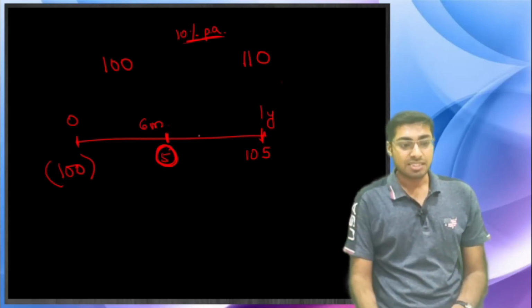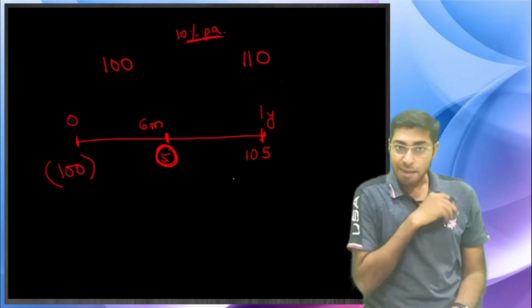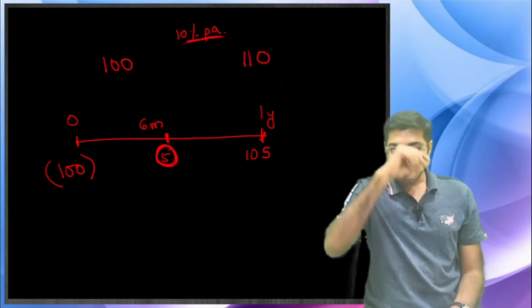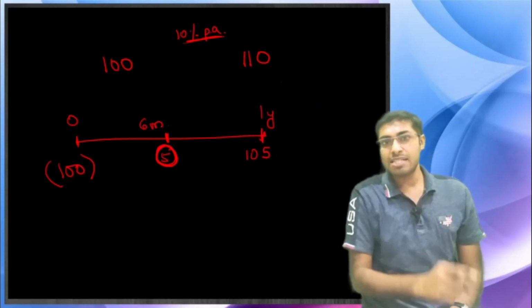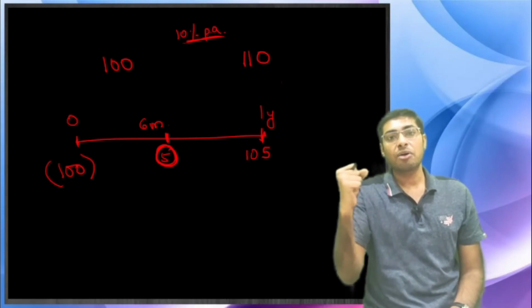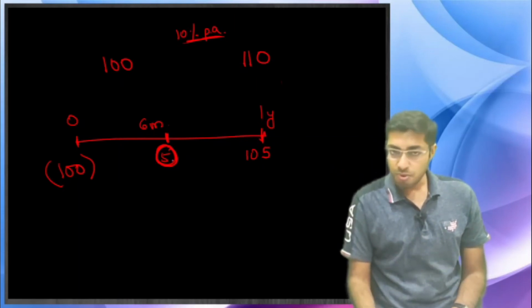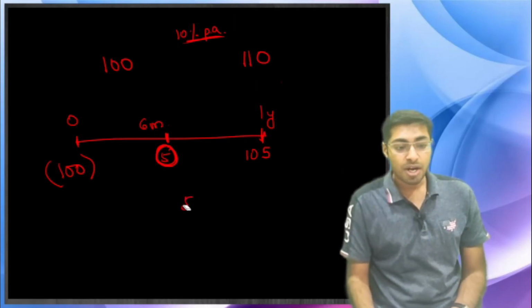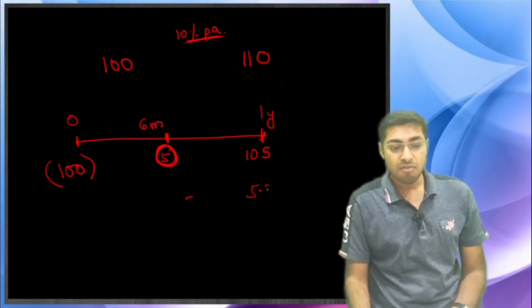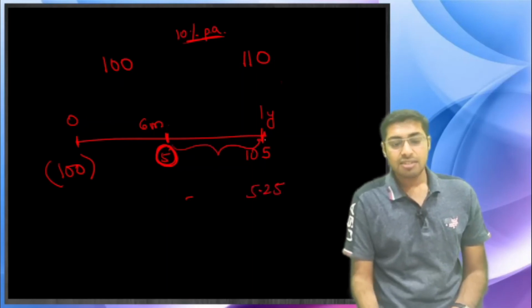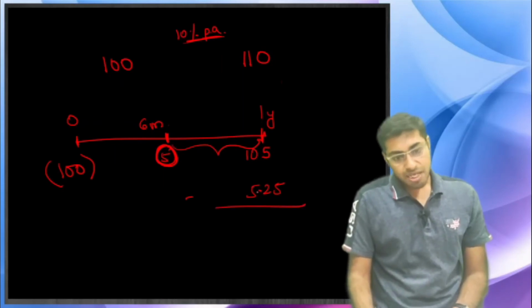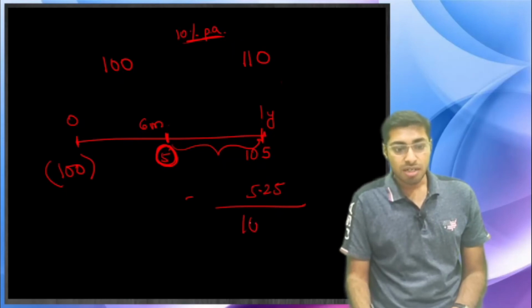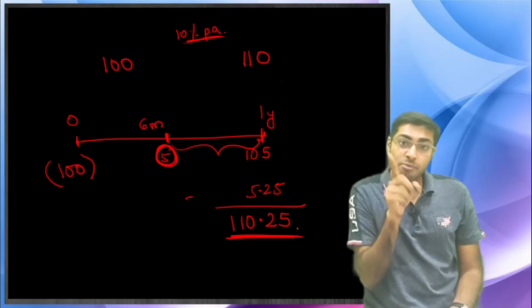You have not kept it with yourself in the cupboard, you have put that $5 in the bank. Money never remains idle, it is always going to earn some interest. Therefore together you have got 105 plus 5.25, which comes to 110.25. So technically how much have you earned?